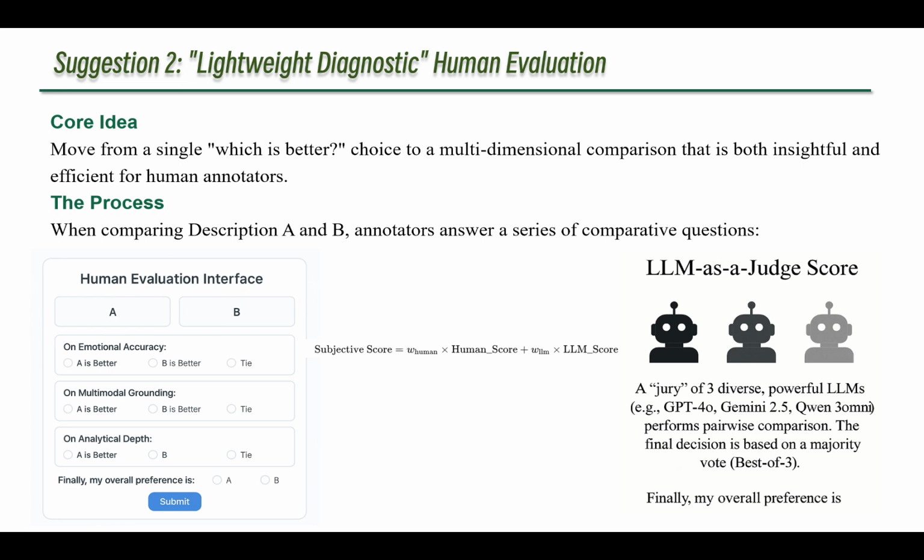Furthermore, to make this more scalable and robust, we propose complementing human evaluation with an LLM-as-a-judge score. Here, a jury of 3 diverse, powerful LLMs performs the same pairwise comparison, with the final decision based on a majority vote. This is a state-of-the-art practice, validated by benchmarks like MT-Bench. The final subjective score would then be a weighted sum of the human and LLM panel scores.